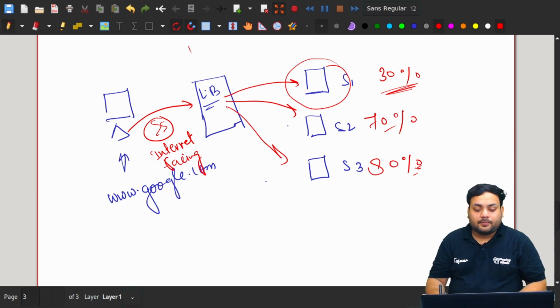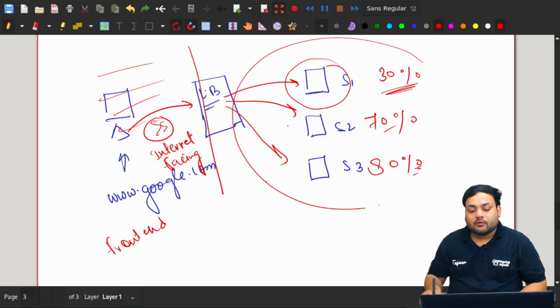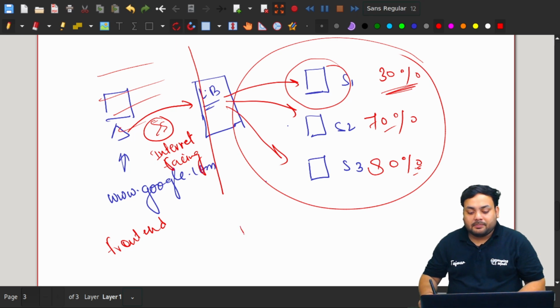From this moment, we can understand this part is known as the front end part, and this part is known as the back end part.